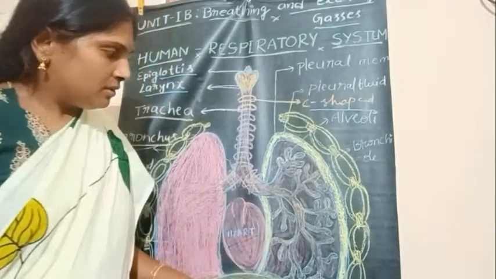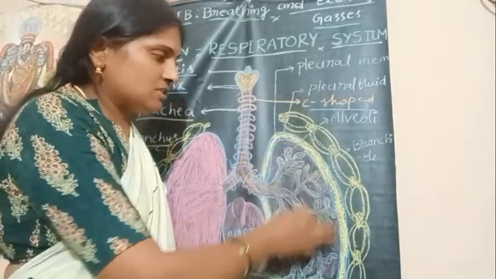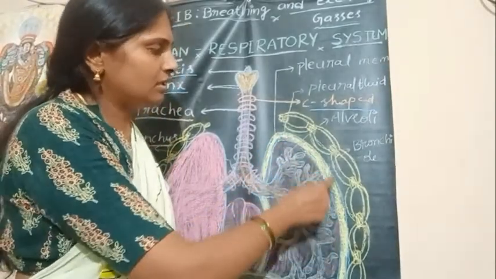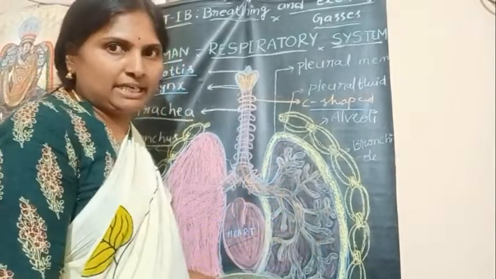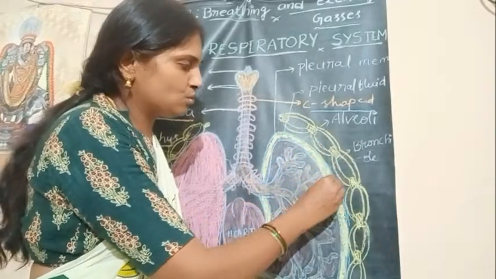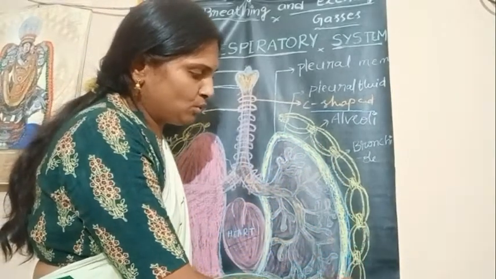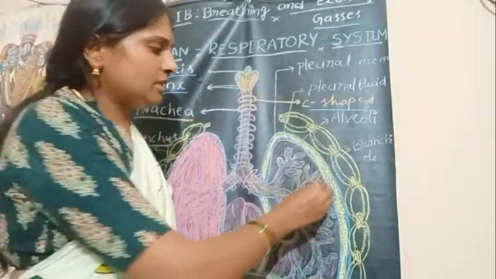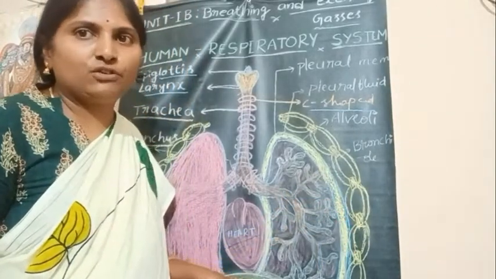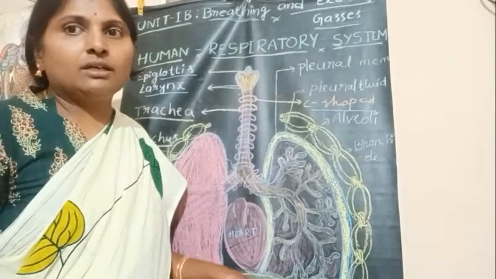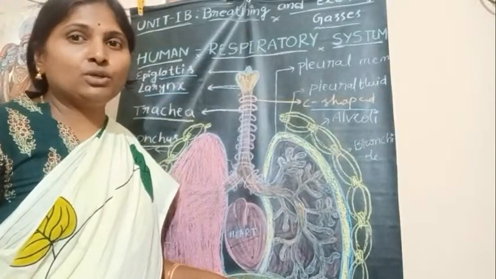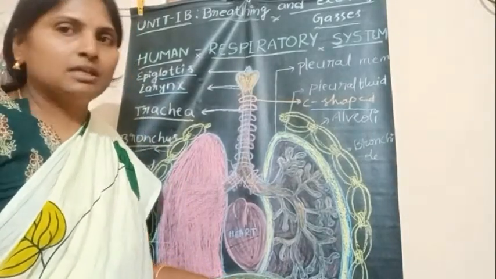Next, each lung is lined by a double layer of pleura, or double layer of pleural membranes. So this is one layer and this is another layer. There are two layers, two pleural membranes. In between these two pleural membranes, there is a pleural fluid. This pleural fluid reduces the friction on the surface of the lungs.